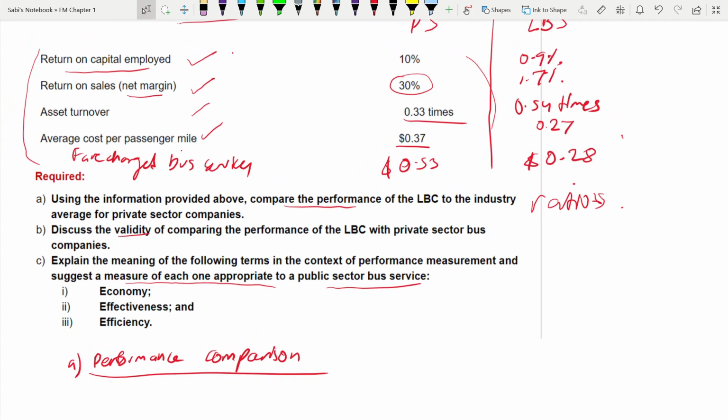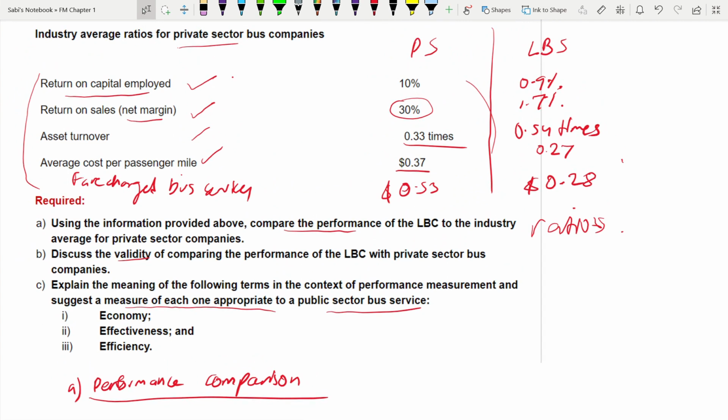Now some ratios you can compare. For example, when we have studied ratios, we know they are divided into groups: profitability, liquidity. So these two ratios can be put into one group, that is profitability ratio. It talks about profit. Just compare. Which one is better? LBS or the private sector? Private sector is better in terms of both. Because return on capital employed is 10%, whereas it is very low here, 0.9%. And return on sales is 30%, whereas LBS is just 1.7%, very less. So conclusion is, in terms of profit, LBS is not performing well.